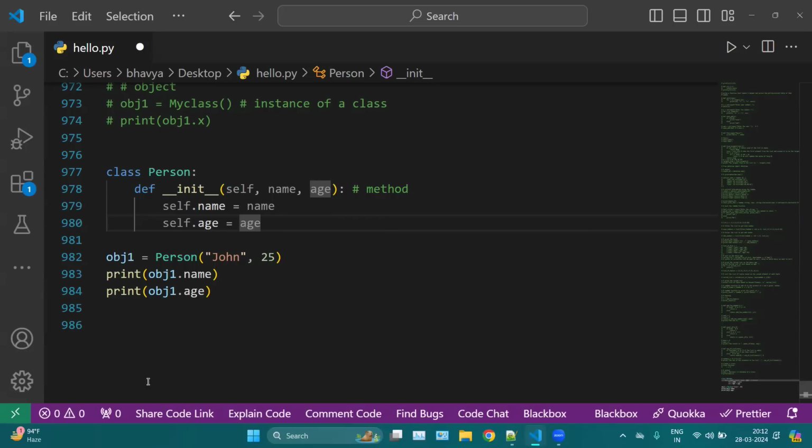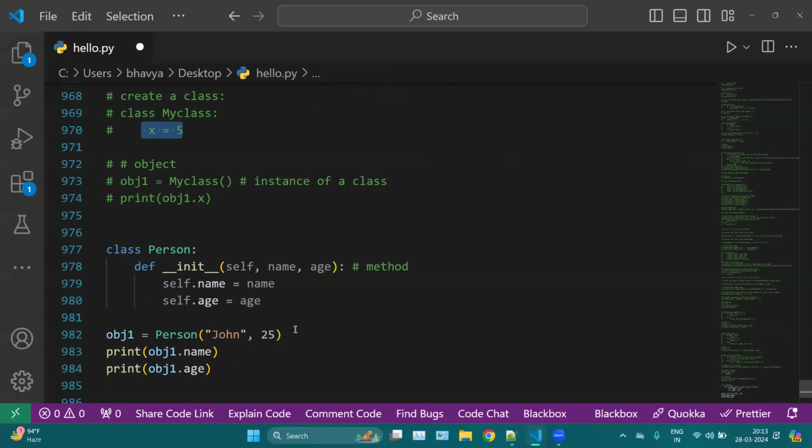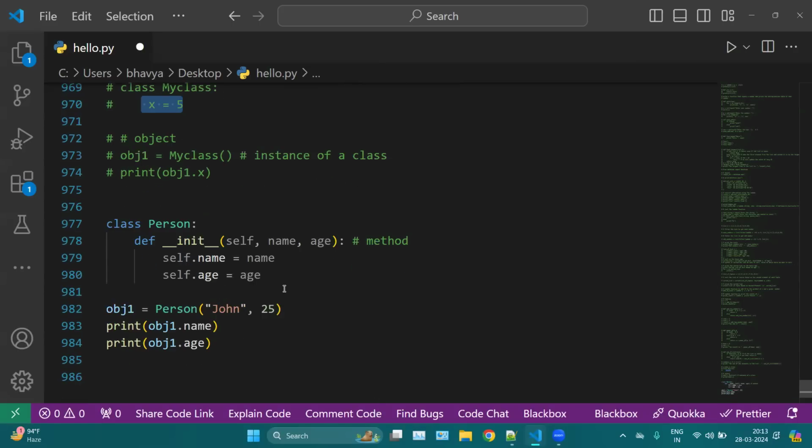Same as if you are using any variable, like x equals 5, this one is known as an attribute. Basically, it is a variable for us, but we are using it inside a class. So that is why it is known as an attribute. So that is why a class is like a combination. We can say a class consists of methods and attributes. So this simple function is now a method.